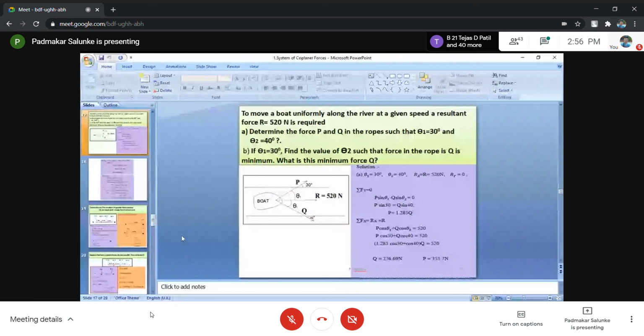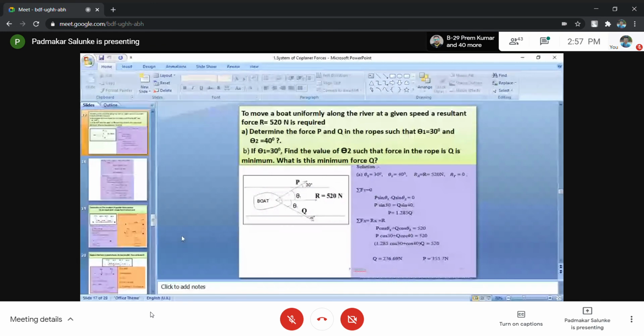Summation of Fy equals 0 will be P sin theta 1 minus Q sin theta 2 equals 0. P sin 30 degrees equals Q sin 40 degrees. So P equals 1.285 Q. This is the value of P in terms of Q. The summation of Fx equals the x component of the resultant equals R. P cos theta 1 plus Q cos theta 2 equals 520, because 520 is already acting along the x axis, or it is given along the x axis rather.